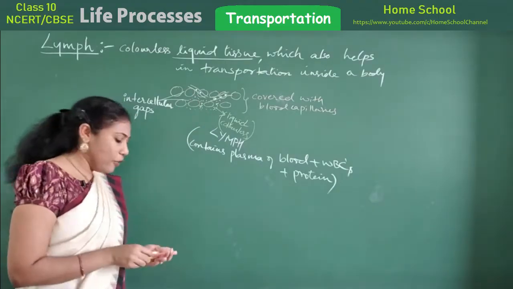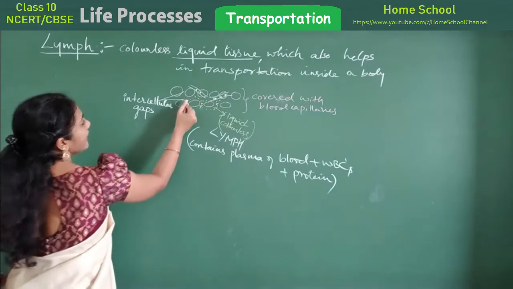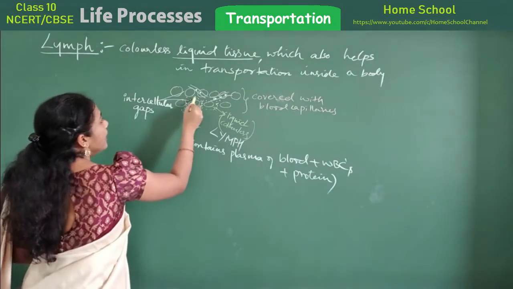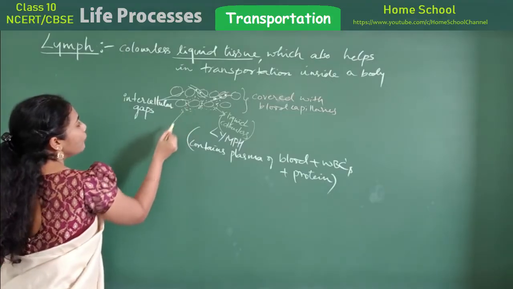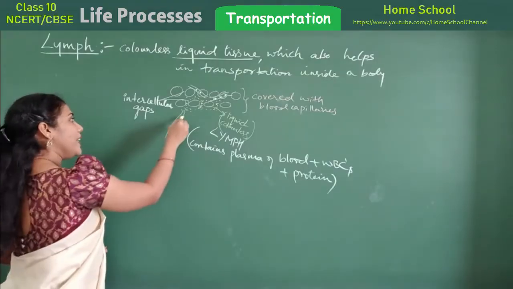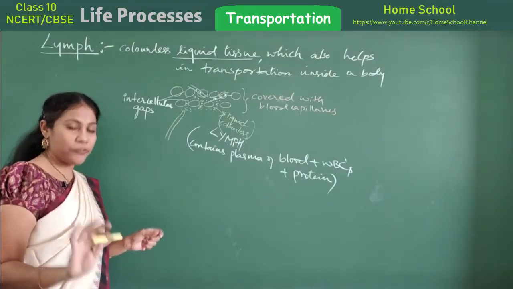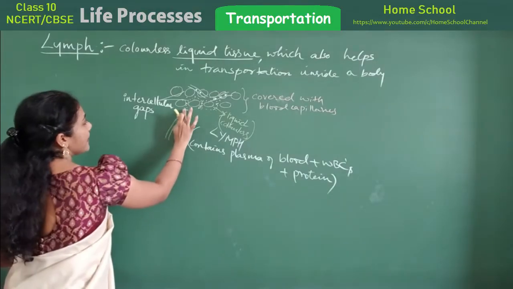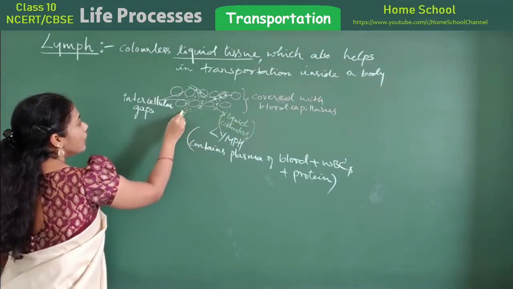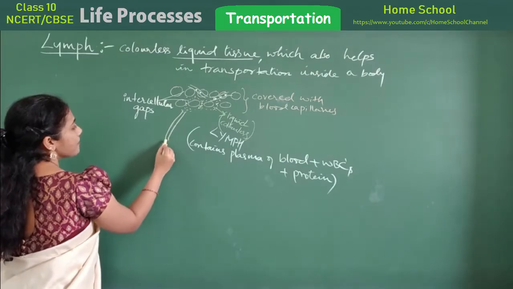And now this particular liquid which is in the intercellular spaces will flow into lymph capillaries. So you will have certain capillaries which we call lymph capillaries. So that liquid will flow into lymph capillaries.